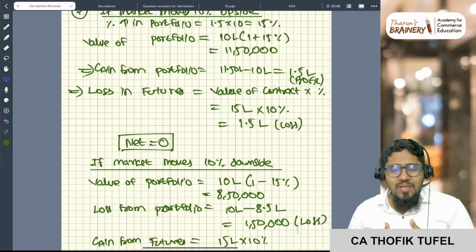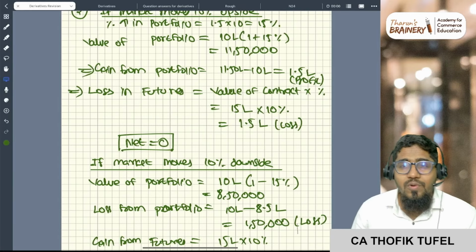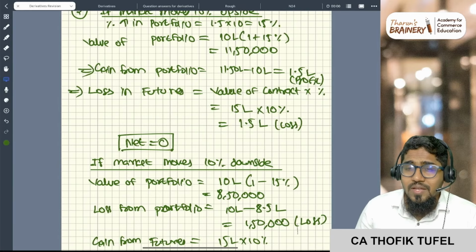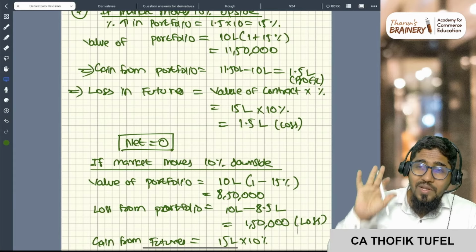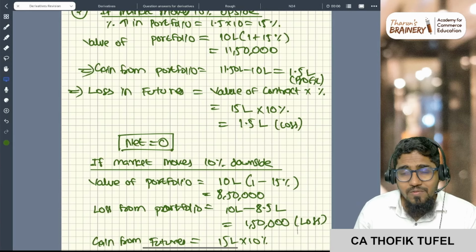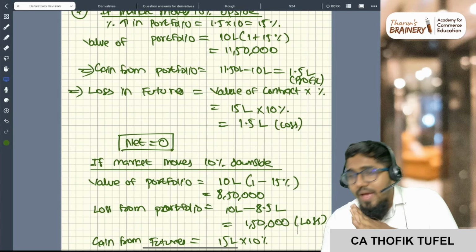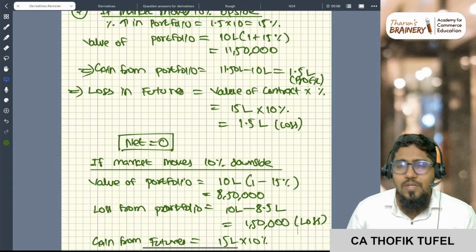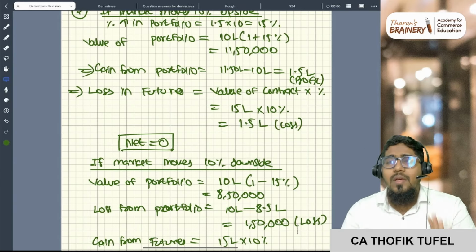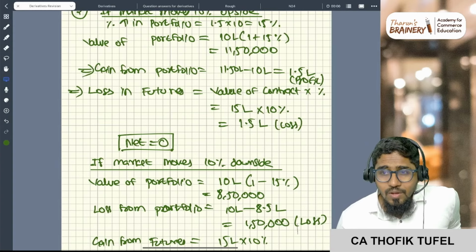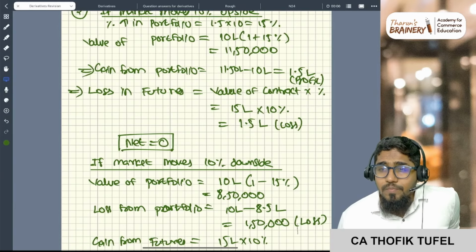Peacefully I can sleep. You know, when people hedge, let us say next month there are elections. I am having a 1 crore portfolio, right? Example: if one party wins, then the market will move up by 10 percent. If that party loses, then the market will move down by 10 percent. I don't know which party will win or lose, correct? And I cannot risk my portfolio based on the election results, right? What if I'm not doing anything, and tomorrow that party loses, my portfolio value of 1 crore becomes 90 lakh. And with beta 2 times, 20 percent down, it will go to 80 lakhs.